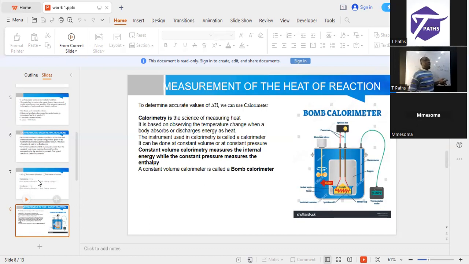Heat of formation. What is the meaning of heat of formation? We need to have A plus B giving us C, whereby at forming C, it is the amount of heat evolved or absorbed when a particular substance is formed. So when a particular substance is formed, the heat involved there is called the heat of formation. Then standard. If it's standard, it is at a standard condition.